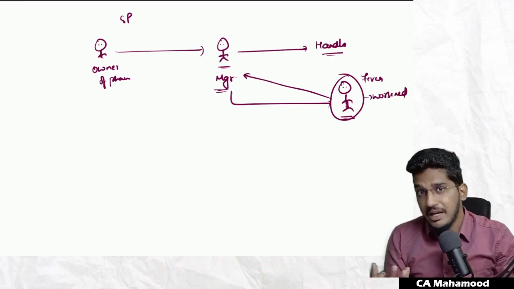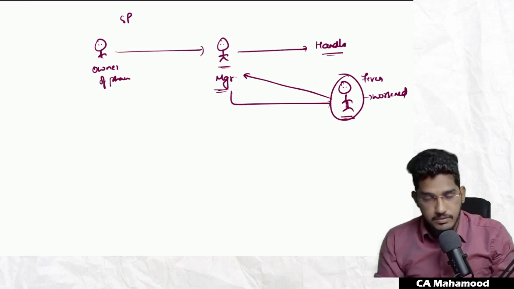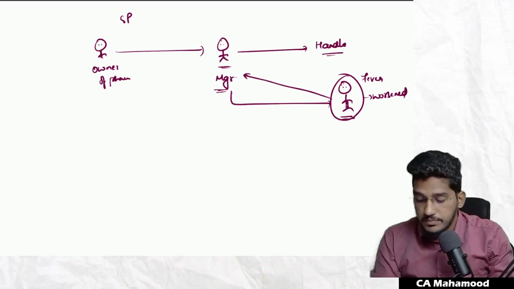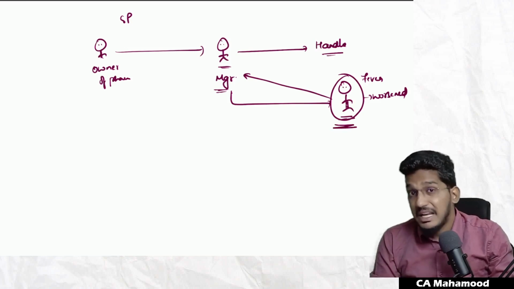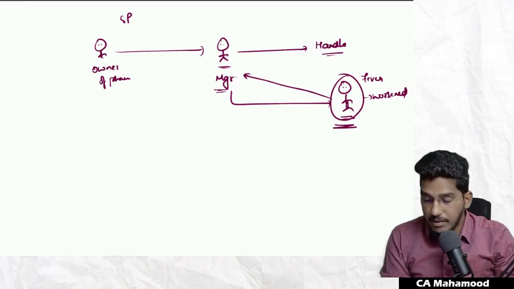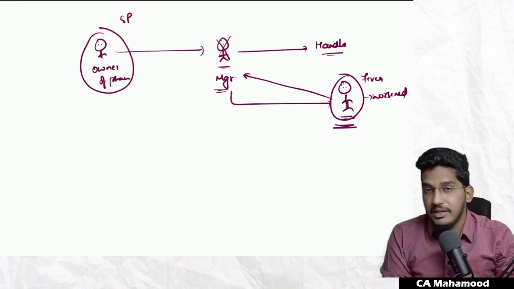That means he is handling a life and death scenario. Now, if this is the case, who will be ultimately held responsible? Whatever damage this person has suffered, who will be held ultimately responsible? Will the police department or this medical department come and arrest this manager, or will they come and arrest the owner of the entity? Owner of the entity they are going to arrest.